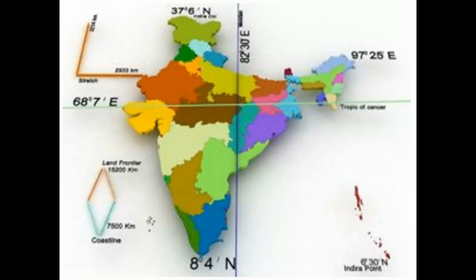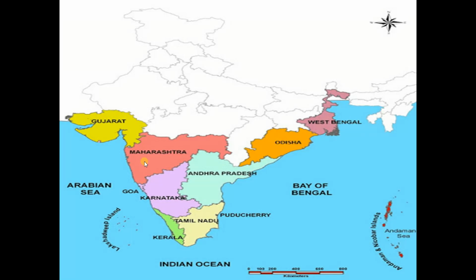For example, look here. This is the Bay of Bengal, Arabian Sea and Indian Ocean. So India is covered by three water bodies. That's why India is also known as a peninsular country. And a country which is covered by water from three sides is known as a peninsula, right?